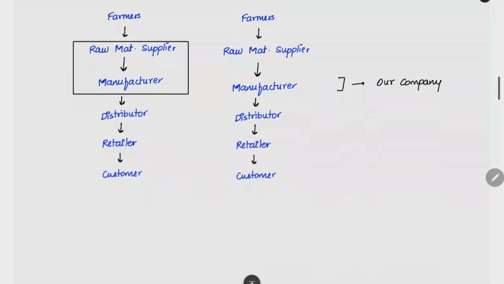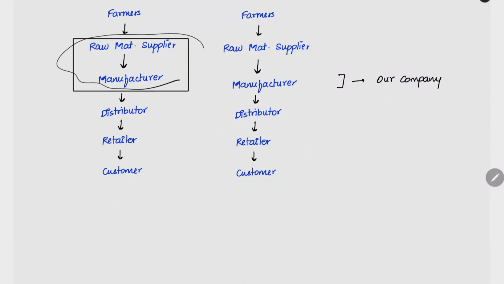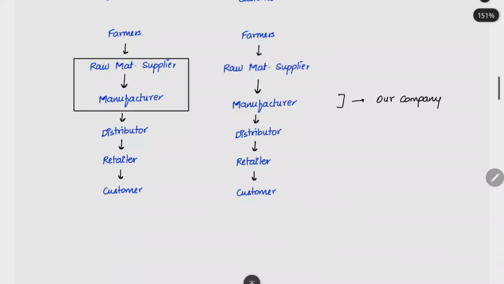But here itself, when you see, you have farmers. Again, we can take these two. And when you buy the raw material supplier business, you are purchasing the business of the raw material supplier. Or else in your group of companies itself, you start a new company, and that company will be controlled by your company only. You will purchase the raw material from the farmers using that newly created subsidiary company. That subsidiary company will provide it at a low cost to the manufacturer, that is our company. So in this manner, we are saving the cost. We have to do the cost benefit analysis, whether it is profitable or not. That and all we have to see. But doing this, it will be called vertical integration because it is like a standing line.